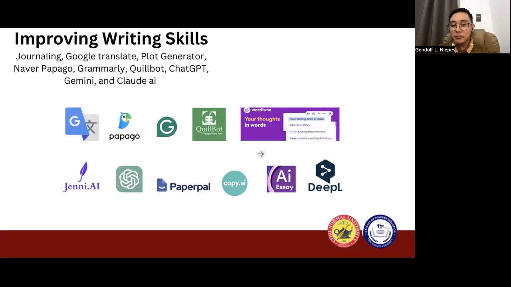They also have Skillboot, for example, which focuses on paraphrasing to help learners express ideas in alternative ways. They have WordTune, Jenni. They are AI-powered assistants in improving clarity, conciseness, and style of our writing. ChatGPT, PaperPal, and Essay Writer, Copy AI.